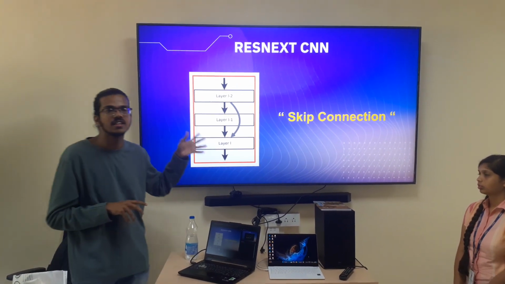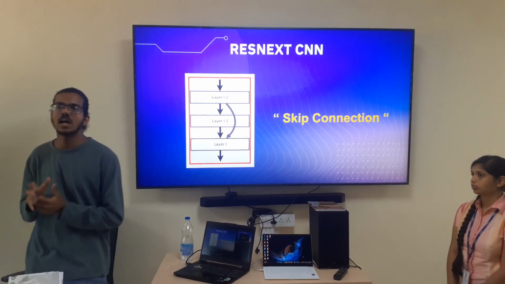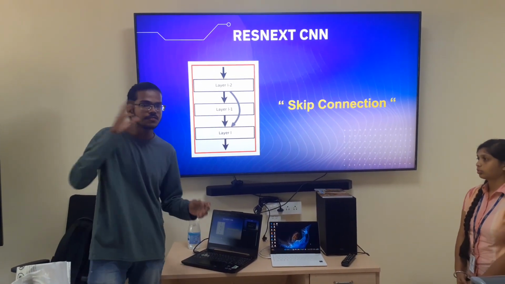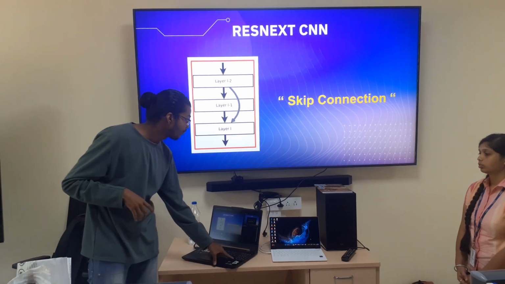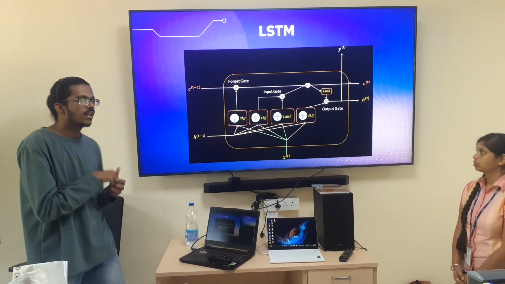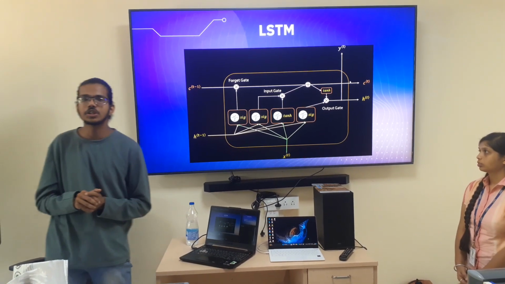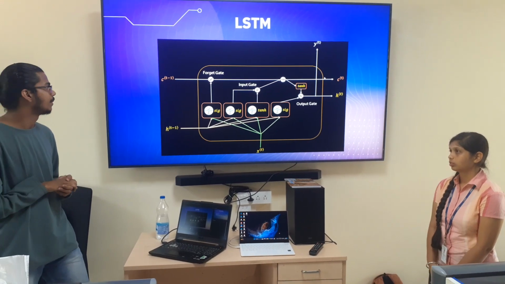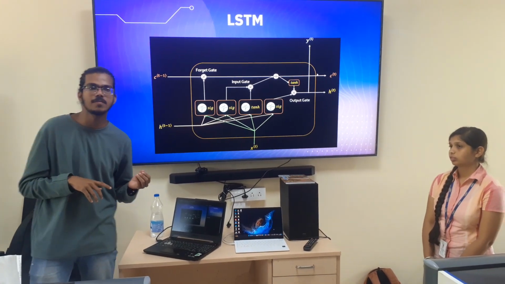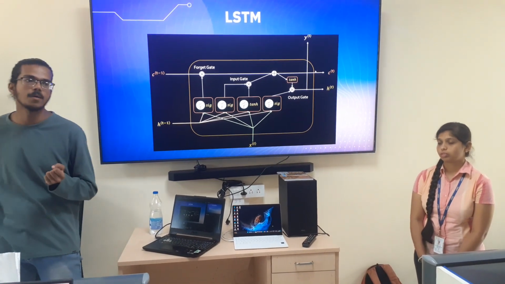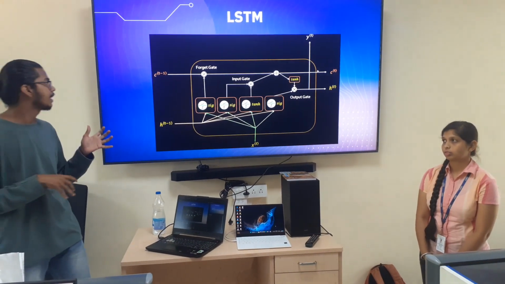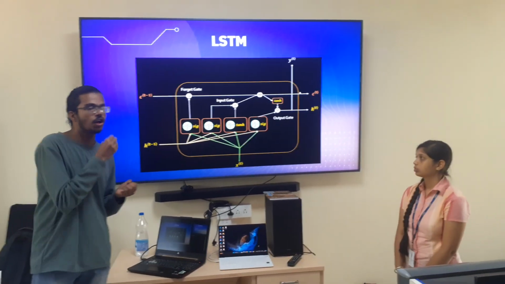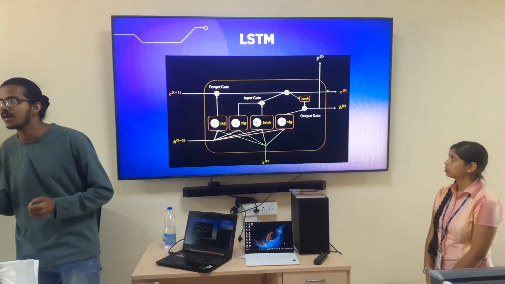The reason behind using the ResNet CNN model is that we extract the facial data from all the data which is provided. Next, this facial data is fed to the LSTM model. So the LSTM model is basically an updated version of RNN, that is a recurrent neural network. RNN has a problem, that it doesn't have the memory to retain information for a longer period of time. For that, in LSTM we have a separate line for long memory. This memory stores the details for a longer period of time until other important details come in for a change.